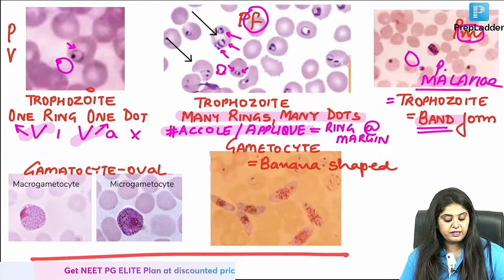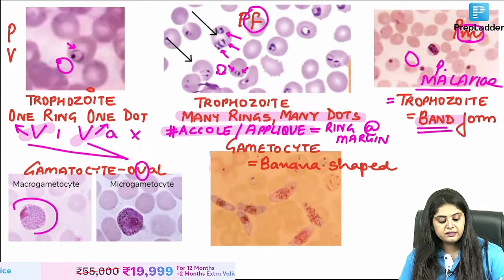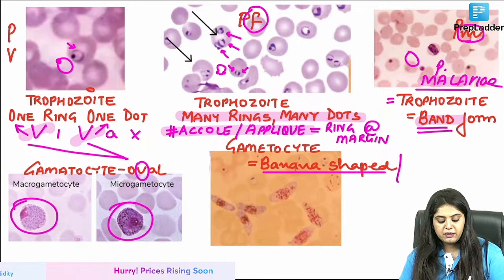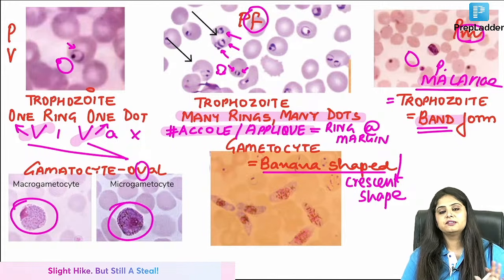Now we come to gametocytes. Vivax's gametocyte is going to be oval. I can see that oval. Whereas falciparum's gametocyte is banana shaped. Now instead of banana shaped, they may want to write crescent shaped, or they may want to write elongated shape. So this is what it will be, everything the same.